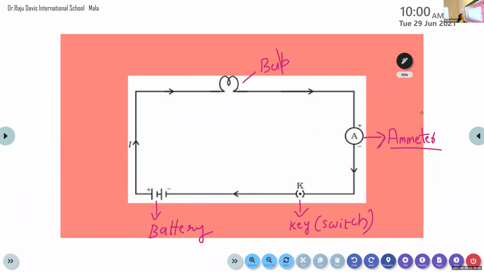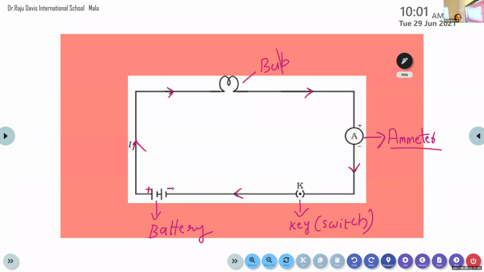So the charge of electron is negative and it flows from the negative terminal to the positive terminal. But the conventional direction of the current is just opposite to that of the flow of electron. The conventional direction of the current is from positive to negative. It flows from the positive terminal to the negative terminal of the battery.